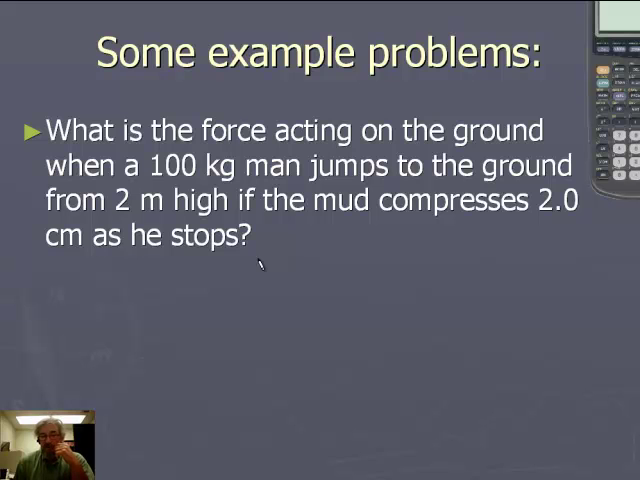Those of you who run know that you buy cushiony running shoes because landing from up above the ground puts more force on you, and on the ground therefore, than just standing there. And so you buy these compressible cushiony shoes. So he compresses the mud by 2 centimeters as he stops. Think about that and try and figure out what the force acting on the ground and therefore on the person would be when this guy jumps down. Stop the video and give it a try.